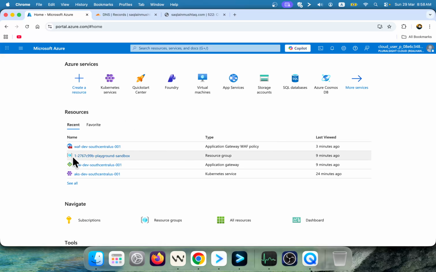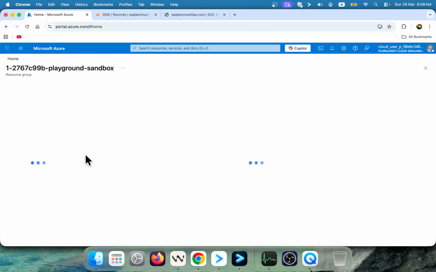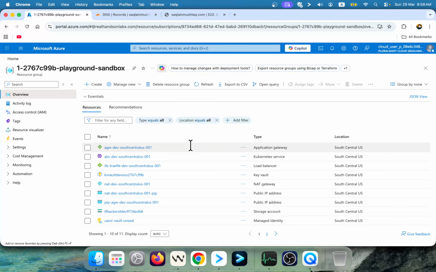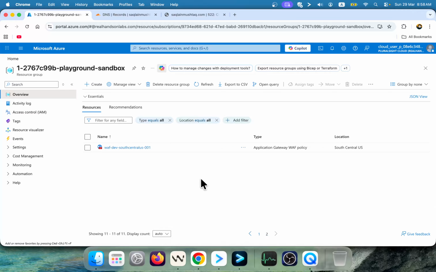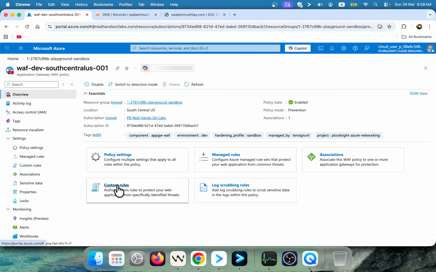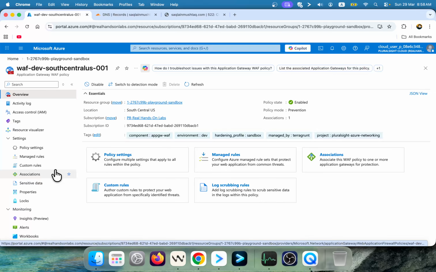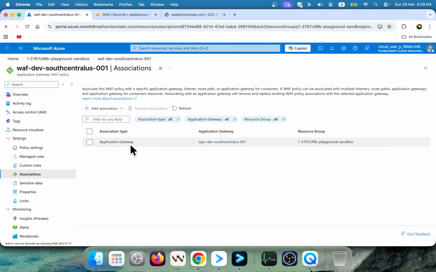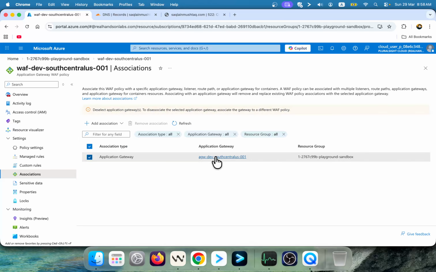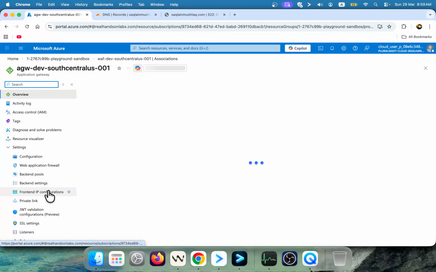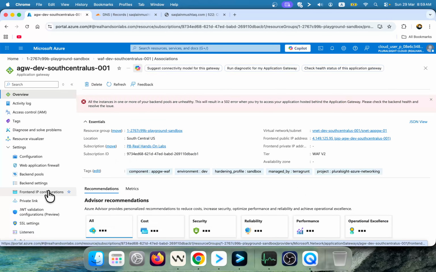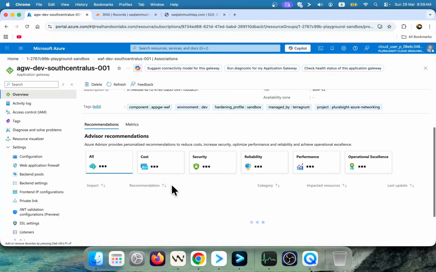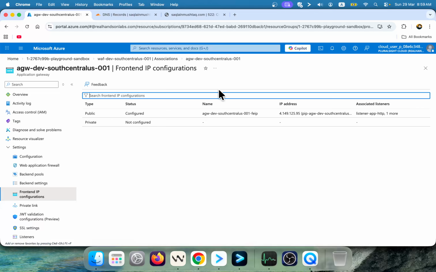So guys, if I navigate to this section, right, resource group, you see our application gateway is deployed, WAF is deployed, which is the web application firewall, and it has managed and custom rules, right? So it has association with our application gateway, right? And if I navigate to this section, it is going to provide us the IP address, which is going to be the front-end IP address pointing to our application, right? So this is the front IP address which we will be using for our application, right?